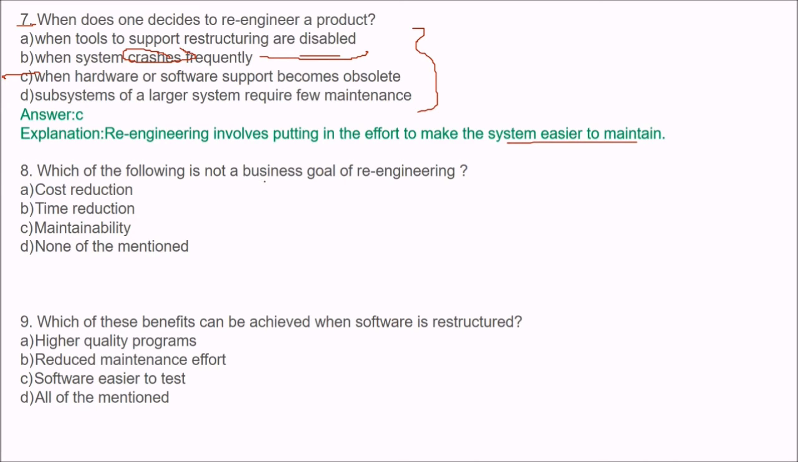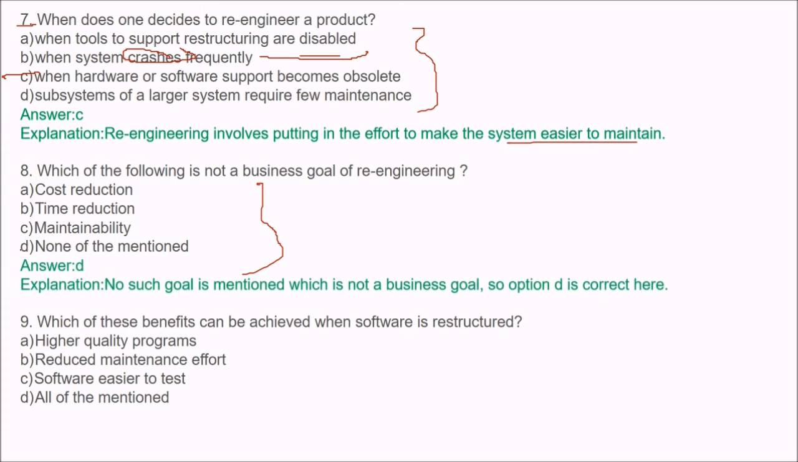Which of the following is not a business goal of re-engineering? The answer is none of the mentioned, because no such goal is mentioned which is not a business goal. Cost reduction, time reduction, maintainability, all these are business goals.